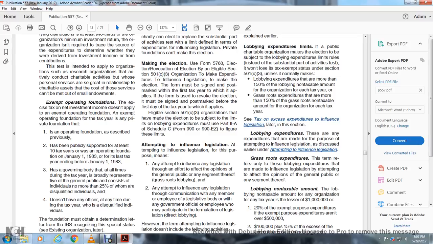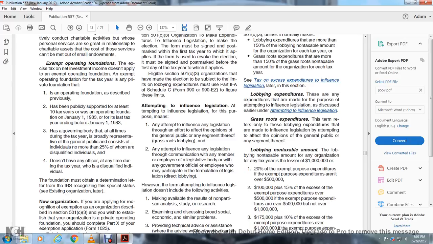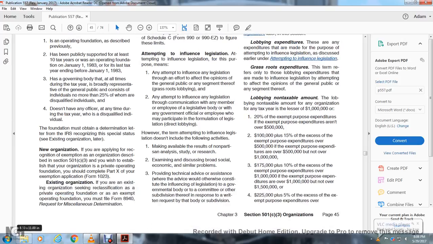The governing body at all times during the tax year is broadly representative of the general public, consisting of individuals no more than 25% of whom are disqualified individuals. Fourth, it doesn't have any officers at any time during the tax year who are disqualified individuals. The foundation must obtain a determination letter from the IRS recognizing the special status of this existing organization later.